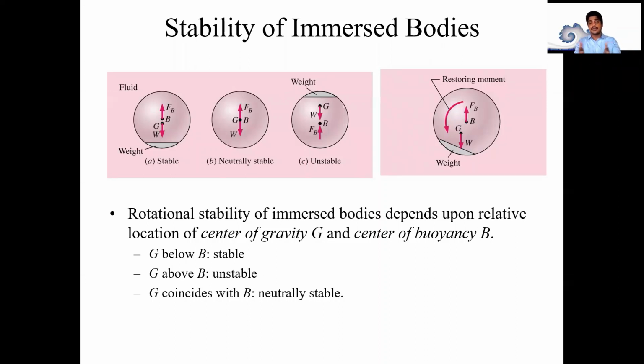So now it's in your hand whether you want to make the body stable, neutrally stable, completely unstable, or you want to create a continuous moment on the body. You just shift that particular buoyancy point relative to the gravity point. You just change it.